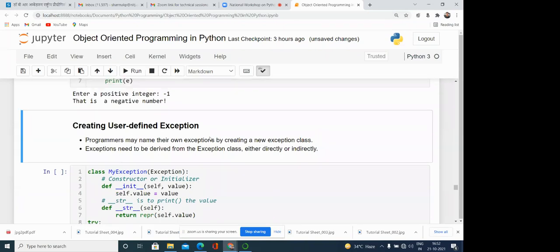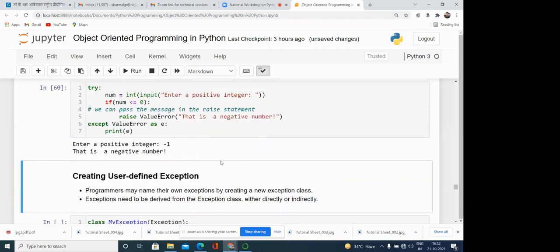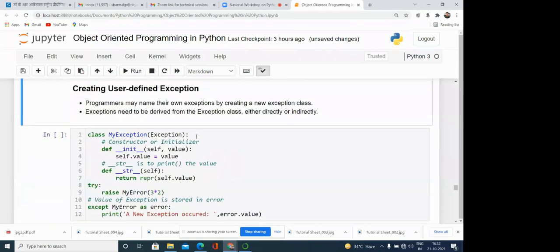Now, creating user defined exception. You know very well that most of the classes or errors are defined by the Python library, or created in Python itself. But sometimes we may want to create our user defined exception also, because something can be an exception for us. This facility is also available. We can create our exception class, and this facility is provided by inheritance. If I am inheriting any class, I'm acquiring the features of that class. So if I generate a class that inherits any exception class available in the exception hierarchy, then my class will behave like an exception class.